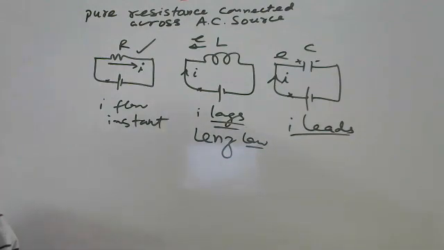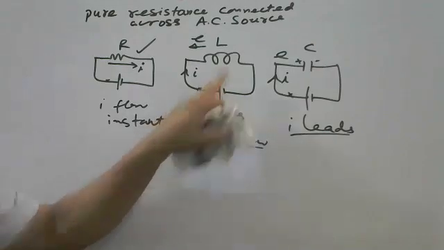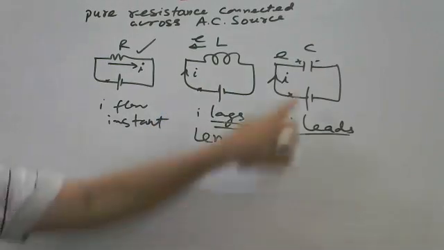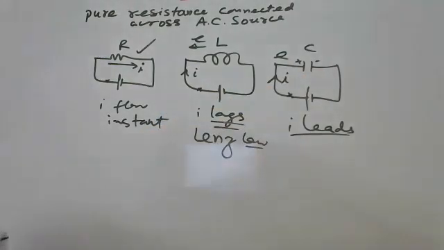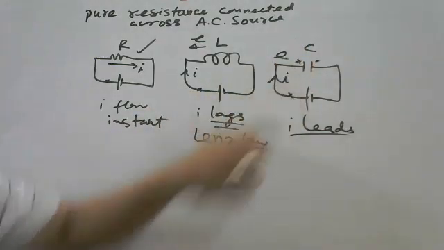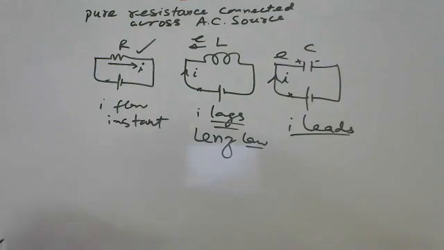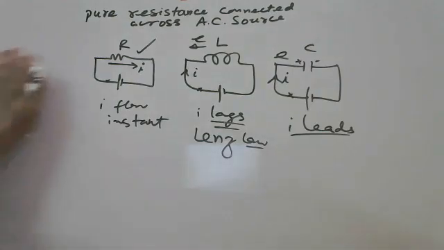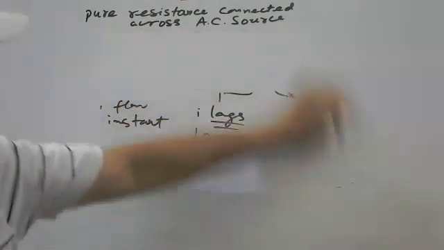Got it? In resistance, opposition is because of collisions of electrons with neighboring atoms and ions. Here opposition is because of Lenz law, and here charging is going on, and the voltage developed across the capacitor opposes the supply voltage. So opposition is different in each.